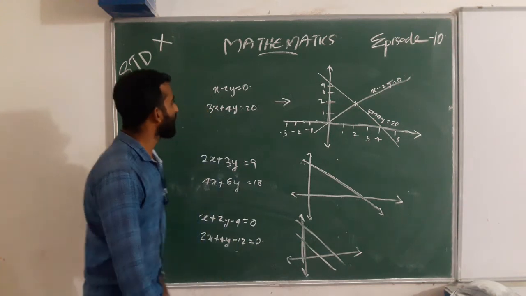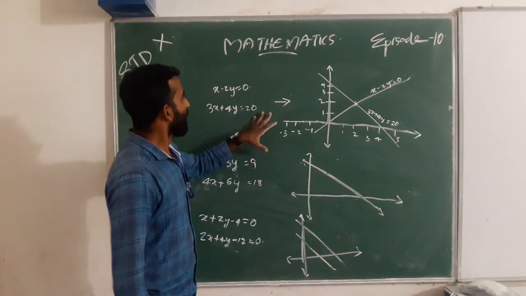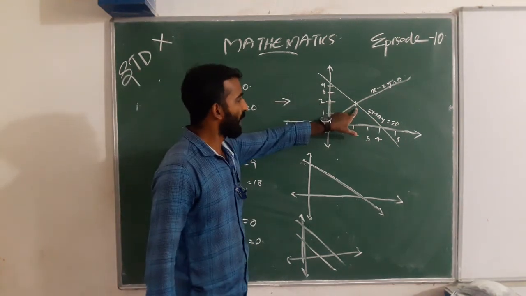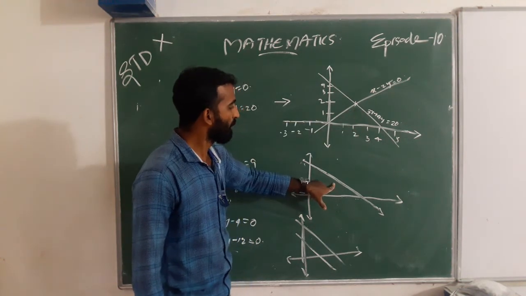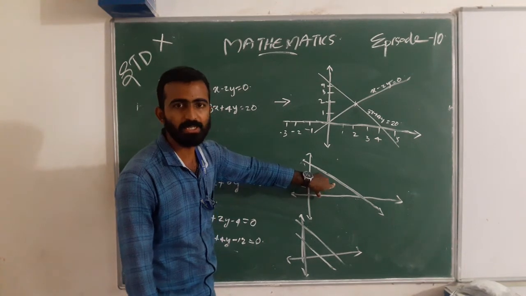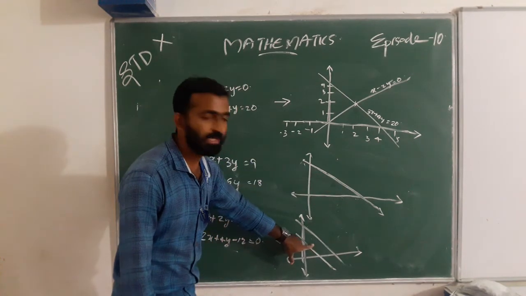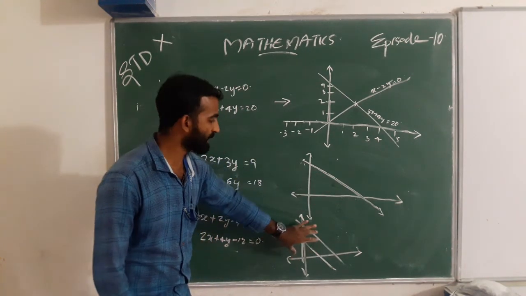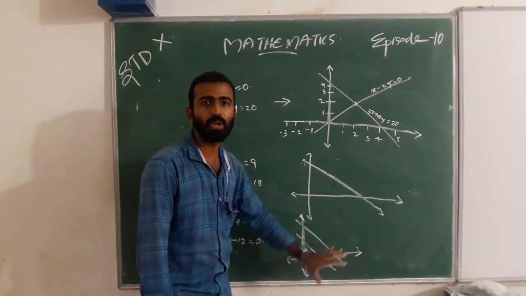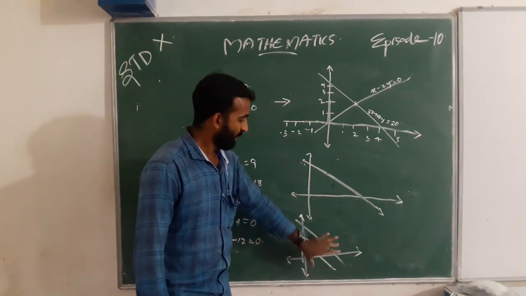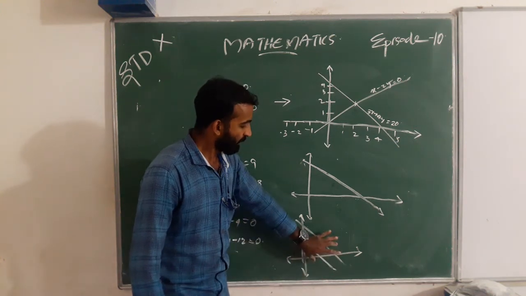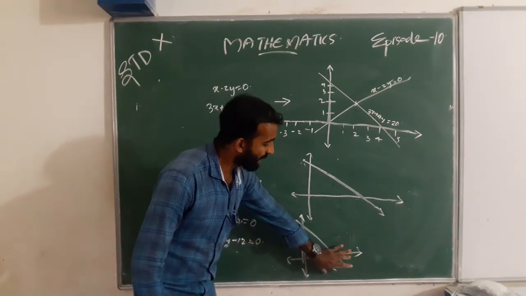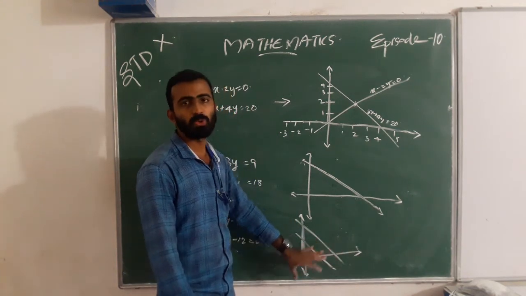For intersecting lines there is one point, or one solution. Here, coinciding, there is more than one solution. And here there is no solution because the lines are going parallel, like railway lines. So here is no solution.